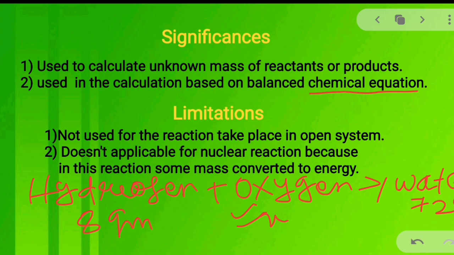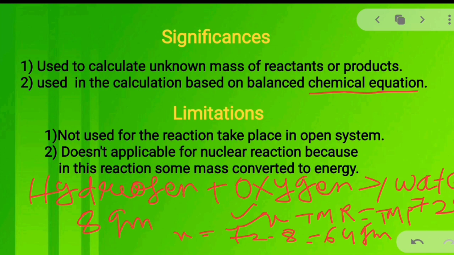We know that total mass of the reactant is always equal to total mass of the product because the mass cannot be created or destroyed. So what is the value of the oxygen used here? So X is equal to 72 minus 8 is equal to 64 gram. So this is the most important significance of the law of conservation of mass.